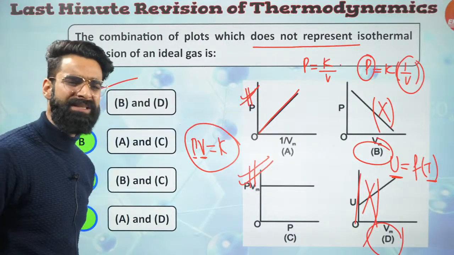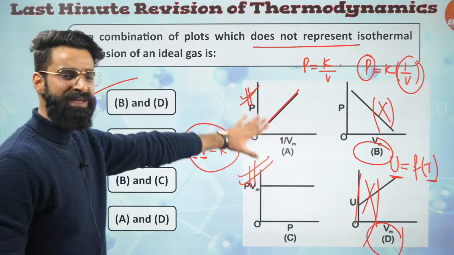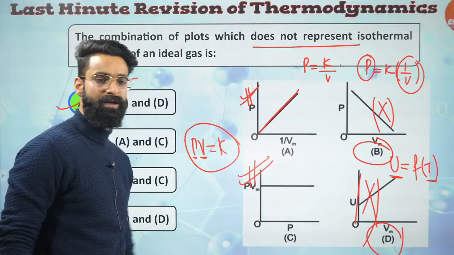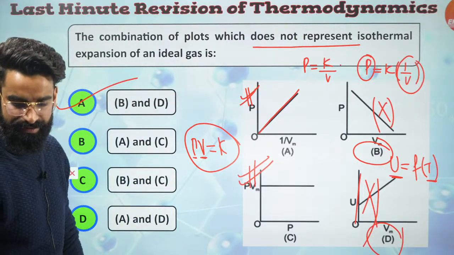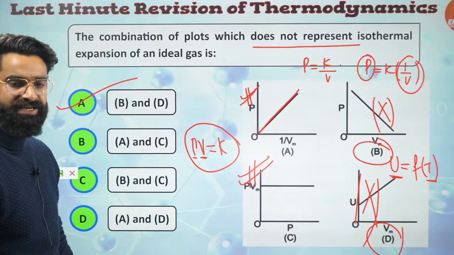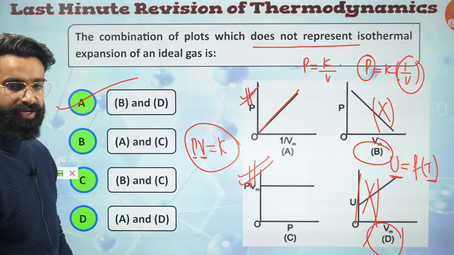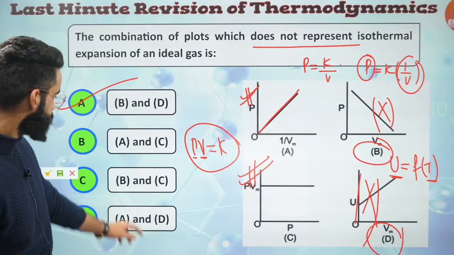Simple. By just using Boyle's law, I've solved this question, guys, because it's mentioned the process is isothermal. It is the isothermal expansion of the ideal gas, so it's going to follow Boyle's law, right? Very simple this was.